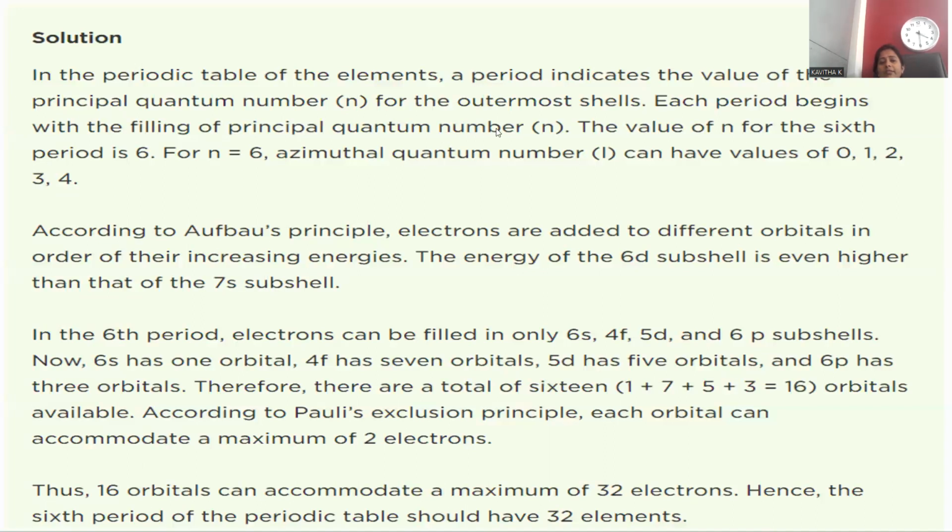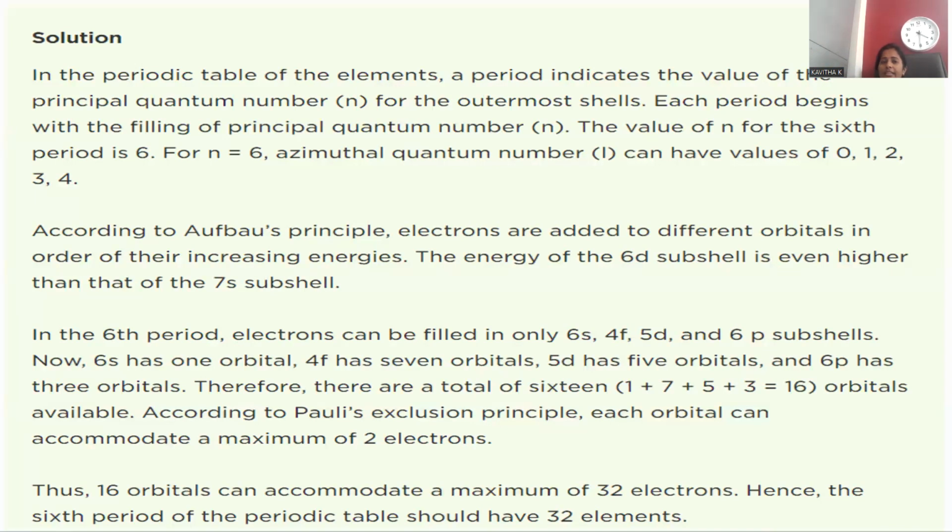In the periodic table of the elements, the period indicates the value of the principal quantum number. A total of 7 periods will be there, and 18 groups. All the horizontal lines are called periods, and vertical rows are called groups, right? 18 groups and 7 periods are available in the entire periodic table.